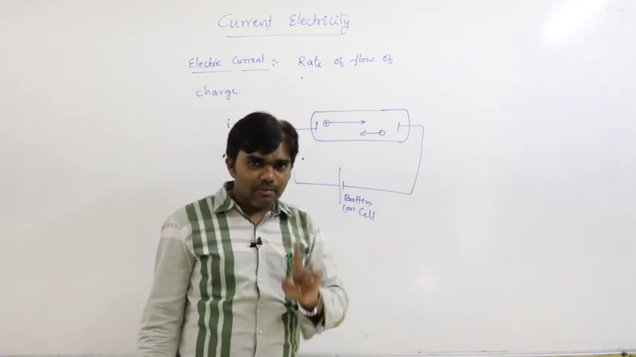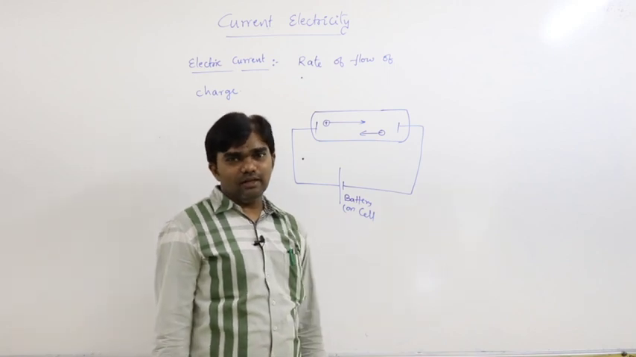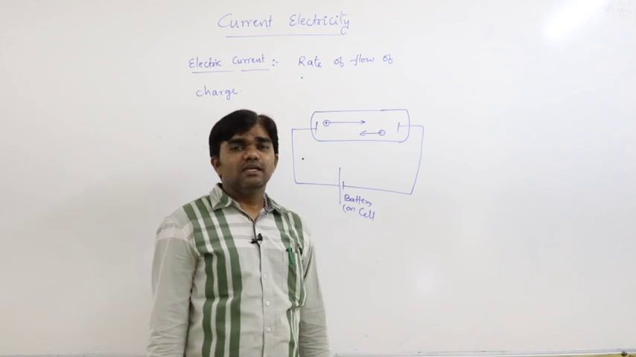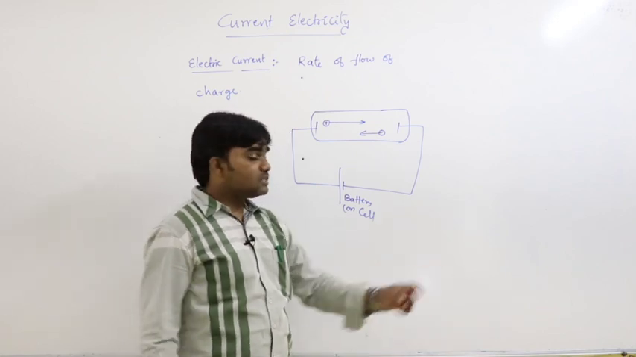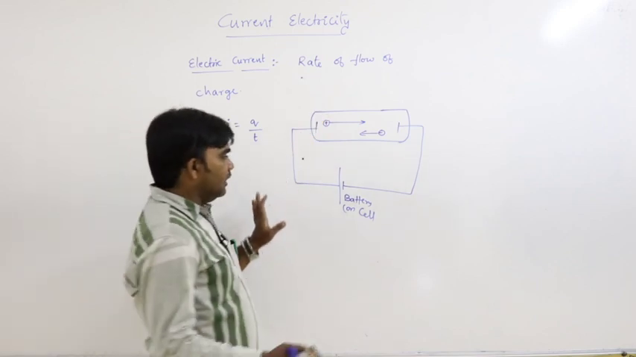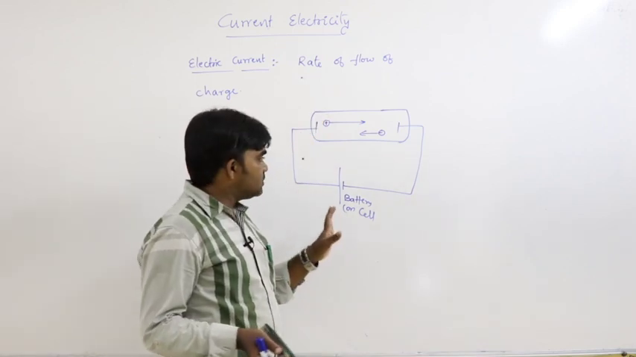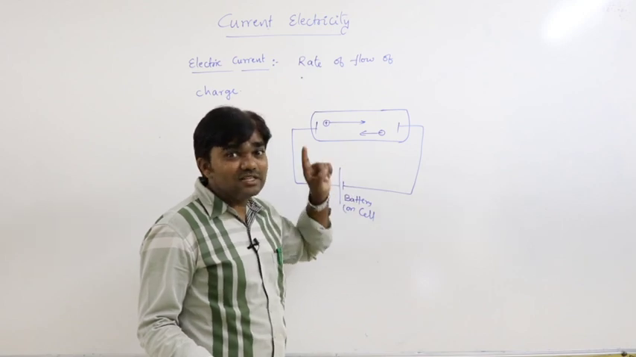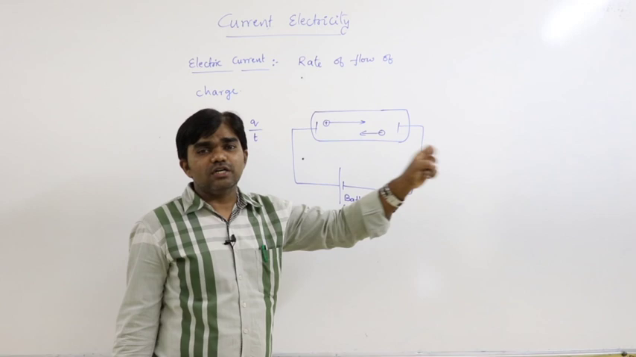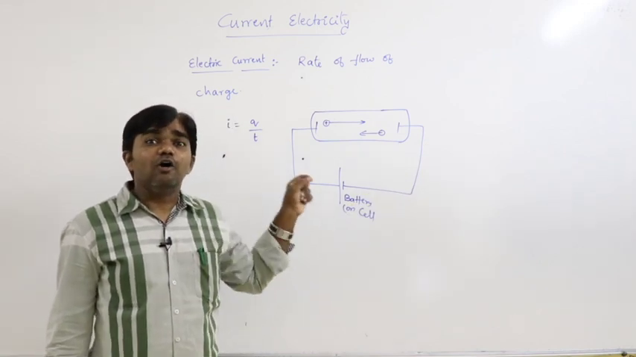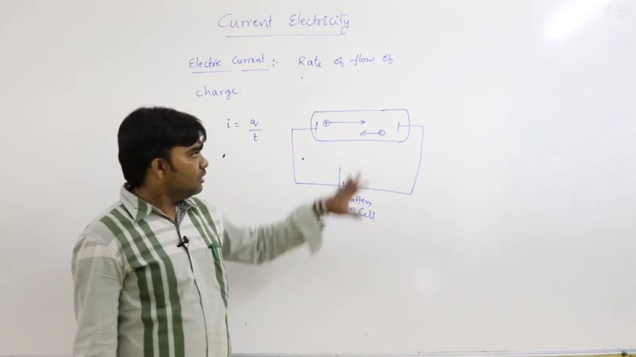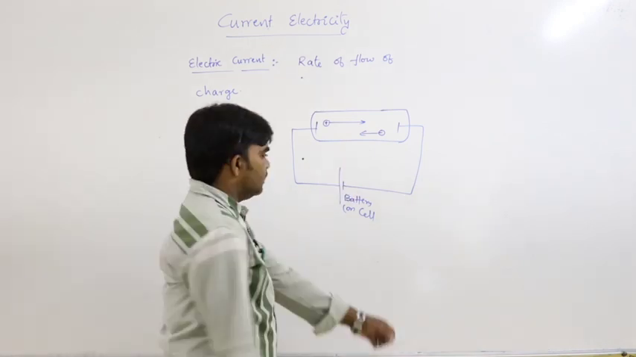Remember that current is a scalar quantity. Of course, it has magnitude and direction, but it does not obey the laws of vector addition. That's why current is a scalar quantity. What is the direction? In the direction of motion of positively charged particles or opposite to the direction of negatively charged particles. That is the direction of the current. Next.